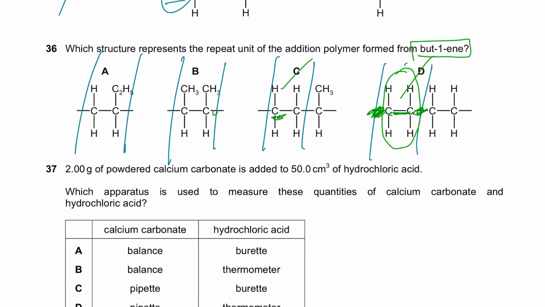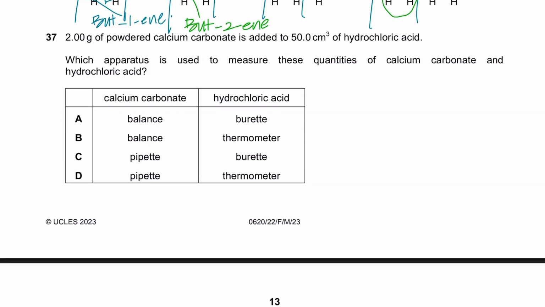C is wrong. Here when you erase these and this double bond forms again, this will give you methyl propene. This is butene, but the double bond is between 2 and 3, and the smaller number is taken. So this is but-2-ene, not but-1-ene. If you check this out, remove these, think that they are not present, and the double bond is here to complete the 4 bonds. Now if you check this out, this is 1, 2 and 3, 4, right? So this is methyl ethyl propene. It's butene, but the double bond is between 1 and 2, and we take the smaller number, so it's but-1-ene. Therefore A is the right option.